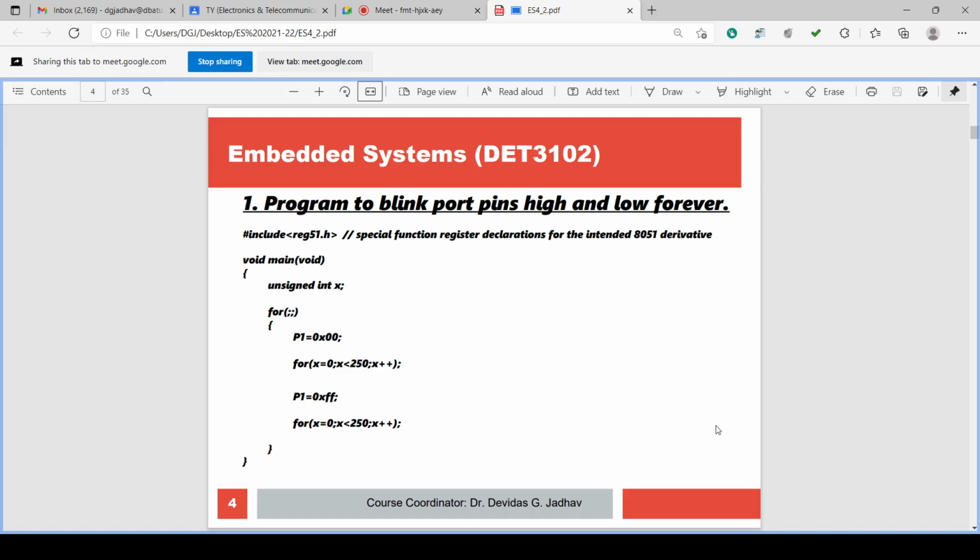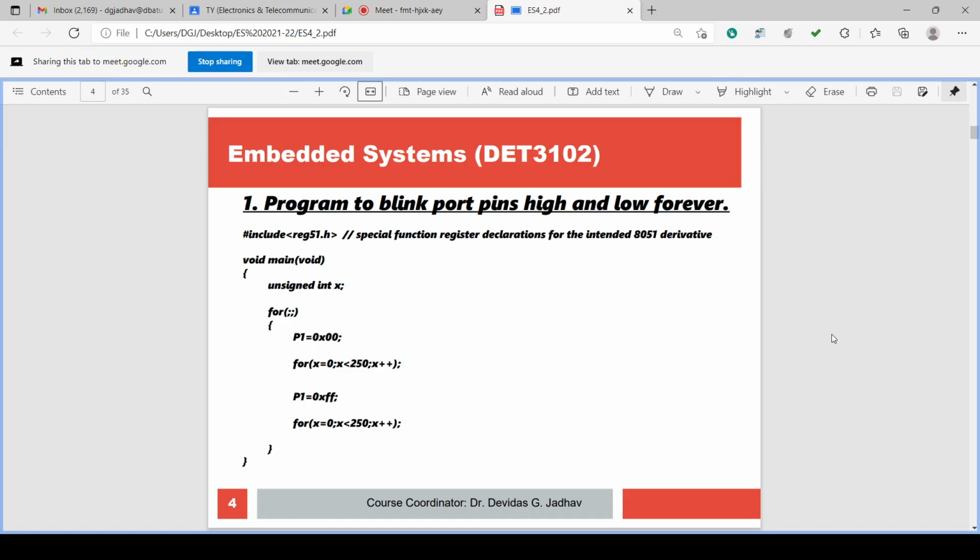Some programs are remaining to discuss as well as to simulate on the software. So till now we are at this stage where many programs we have discussed as well as simulated.